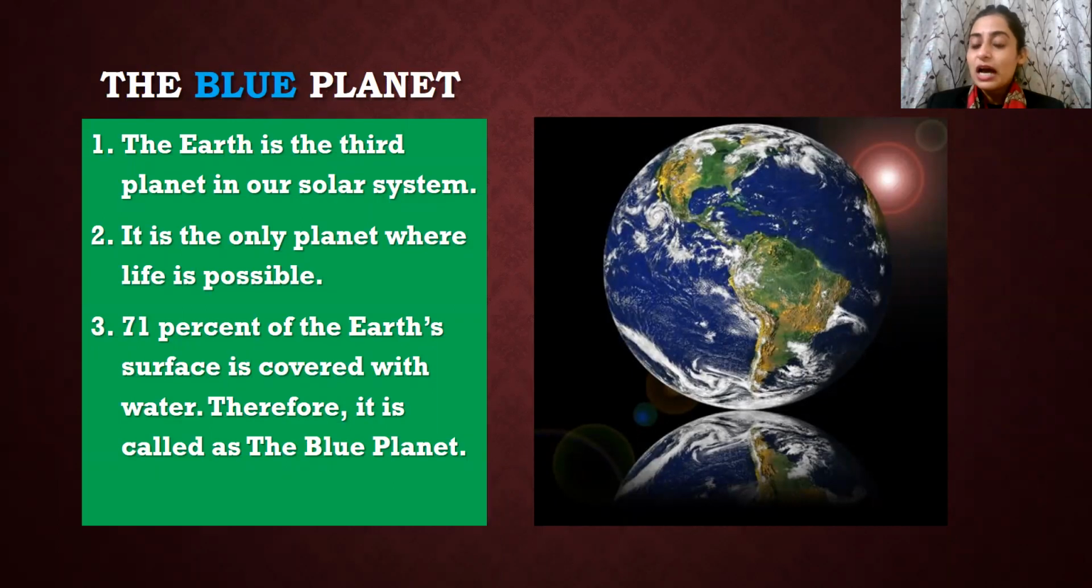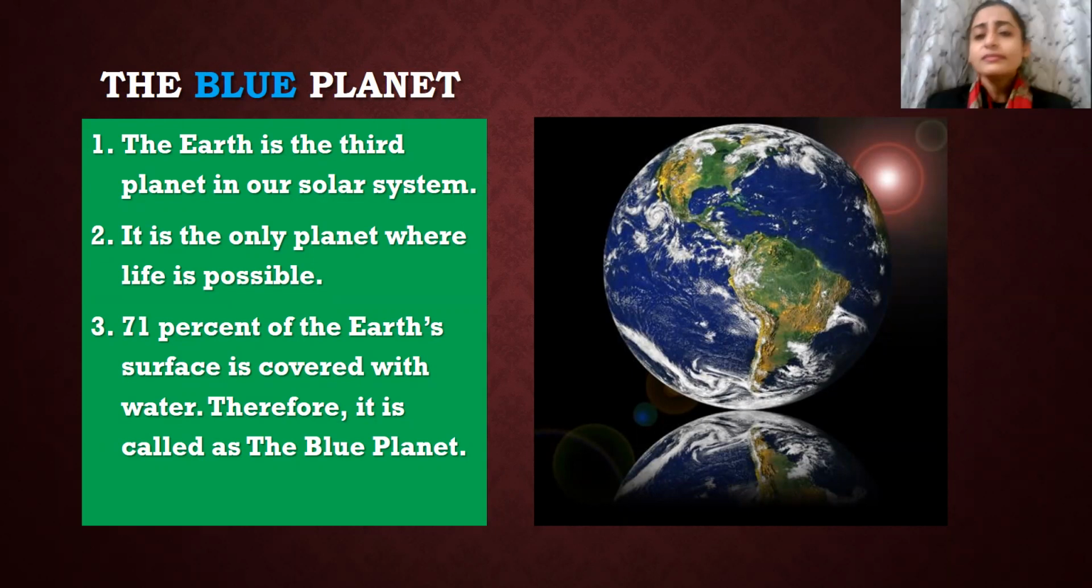Now we talk about our own planet, that is Earth. Okay, so what you need to know about our planet Earth. First thing, the Earth is the 3rd planet in our solar system. As we go from Mercury, then we come to Venus, then we have Earth, right? So in this series, we stand in number 3. It is the only planet where life is possible. Absolutely.